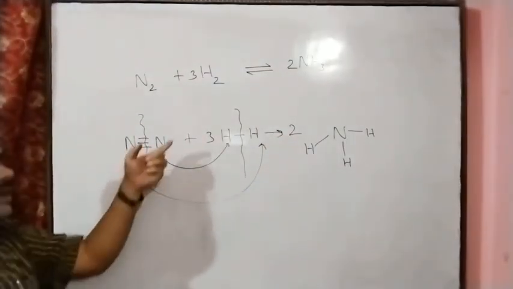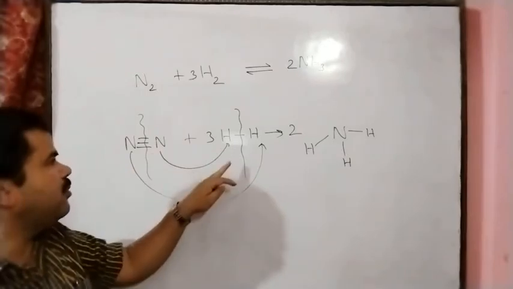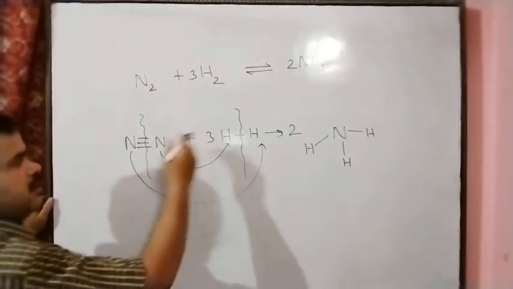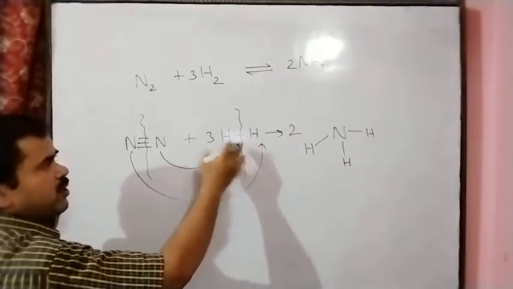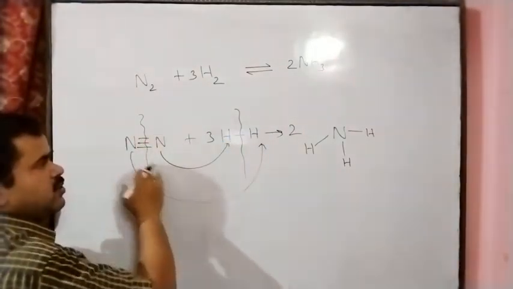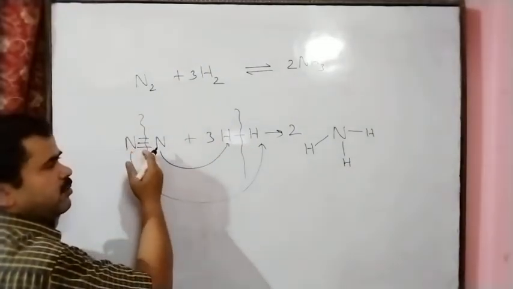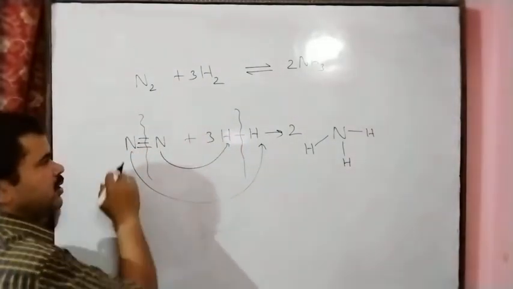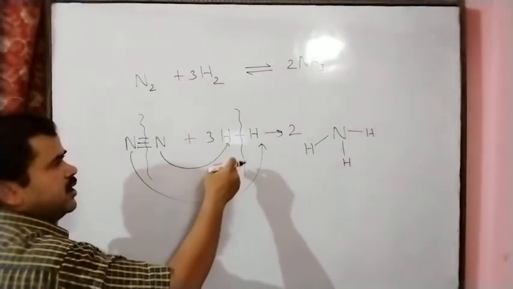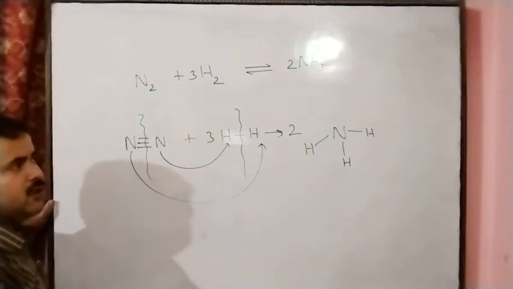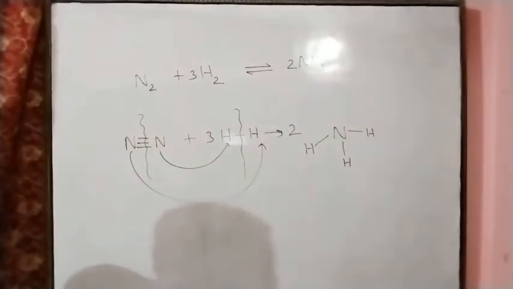In this chemical equation the nitrogen molecule is broken and the hydrogen molecule is also broken, and after breaking, the nitrogen combines with the hydrogen and we get ammonia. So breaking and formation of bonds take place simultaneously.